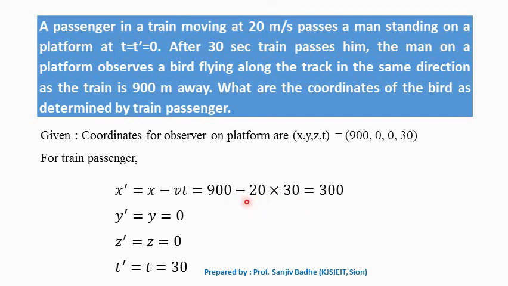After 30 seconds, the train must have moved 600 meters. So x prime will be equal to 900 minus 600, that is 300. y prime and z prime will remain unchanged. t prime is equal to t, which is 30. So these are the coordinates of the bird determined by the train passenger.